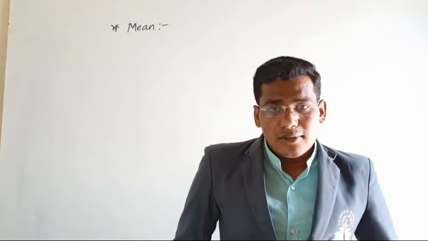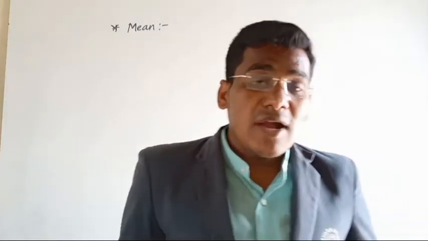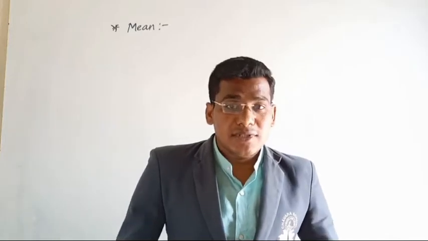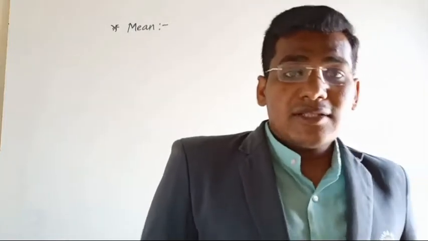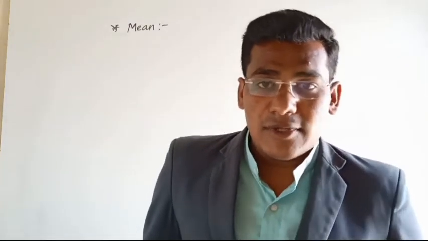Now the next topic of the lesson is mean. So what is meant by mean? A mean is a calculation of observations. If the number of observations is 6, then the total sum of all the 6 observations divided by the number of observations is nothing but the mean. And whenever we get the mean, it is not necessary that the mean should always be one of the observations. It can be outside of the observations also.